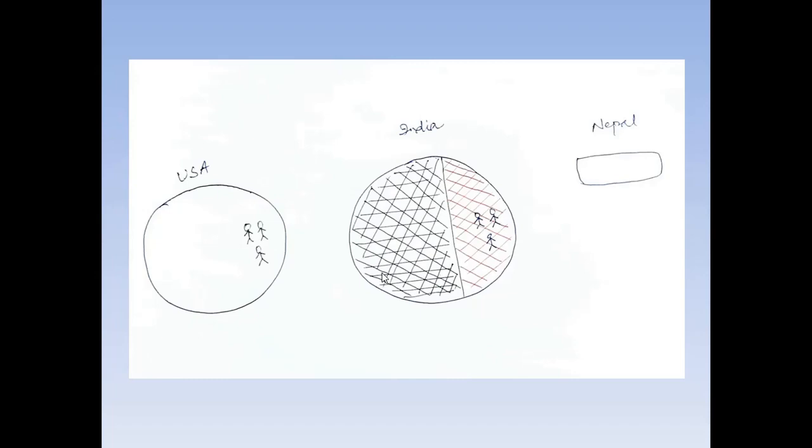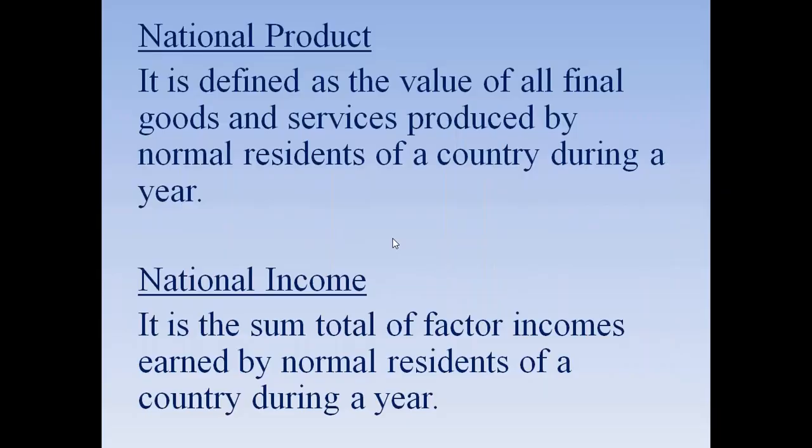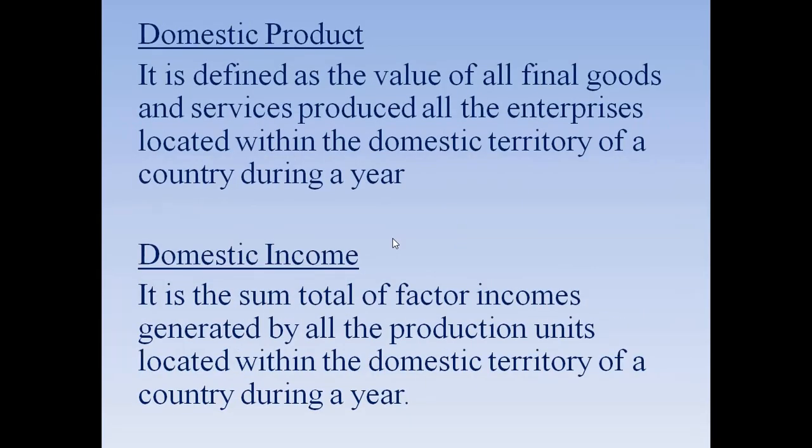Okay, India. Now, it should be noted that in India, both national companies as well as international companies are here. And foreign people also work here, like people from Nepal, people from Bangladesh, people from Bhutan, they come and work here. So whatever income is generated within the national boundary of a country, that is known as domestic income, because the name is only suggesting domestic, so you will stick to it.